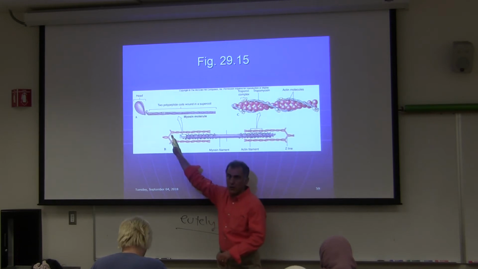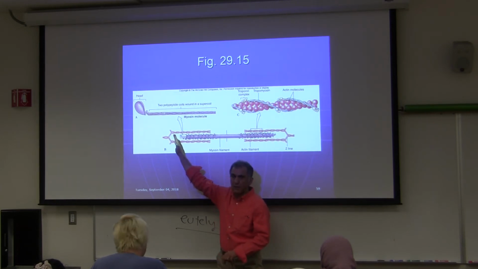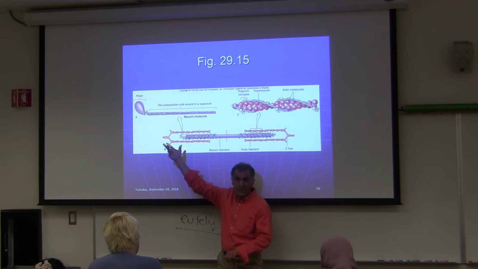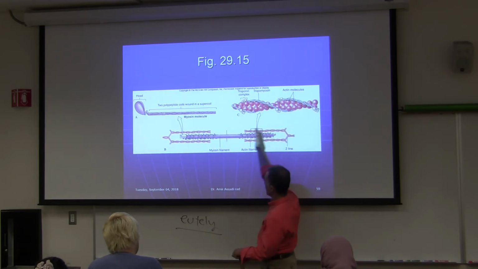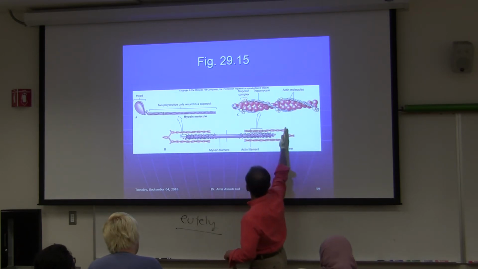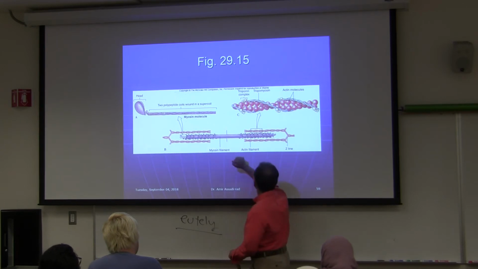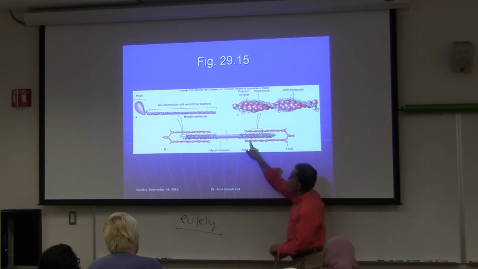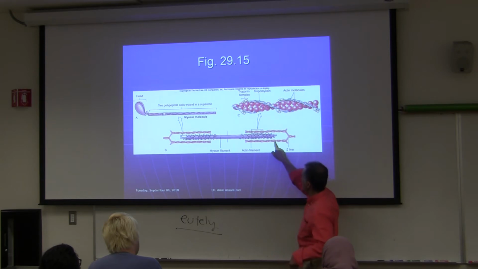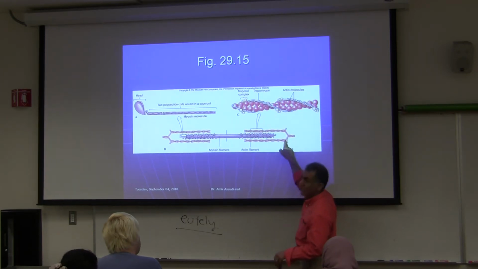Sarcomere. Sarco on your prefix suffixes means what? Flesh, meat. Okay, so that's where you got the term from. Sarcomere, from here to here is called one sarcomere. And then, look, the actin molecules, the tennis balls, are attached to Z-lines.